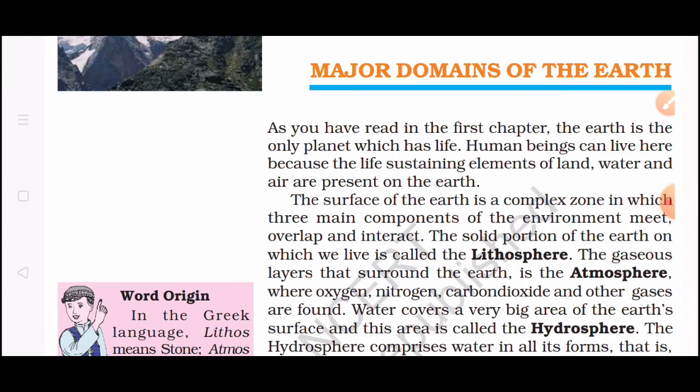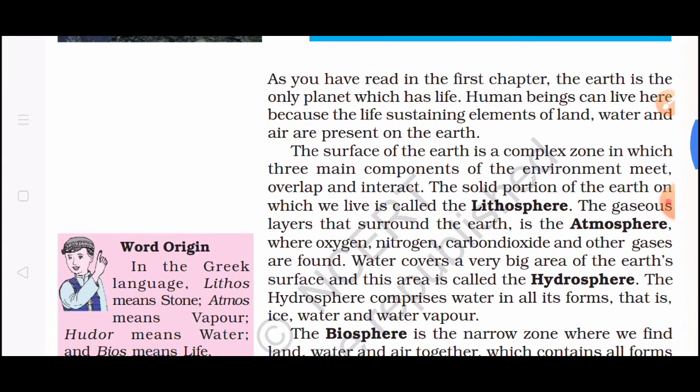So, first they have explained to you the three: lithosphere, atmosphere and hydrosphere. These are the three main components of the earth's surface in our environment. All the three interact, overlap and meet. We'll go through one by one. Let us start with the introduction of the words, that is lithosphere, atmosphere and hydrosphere.